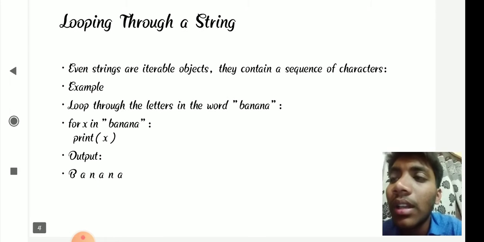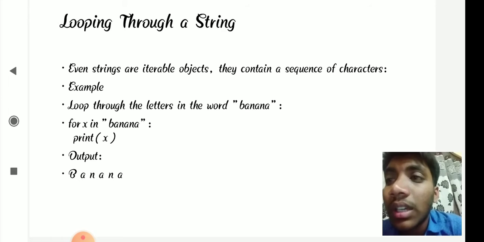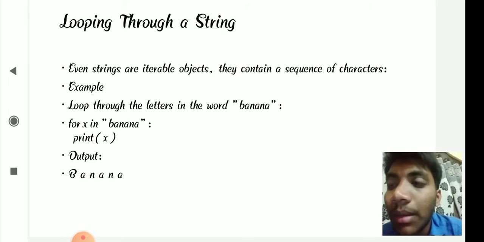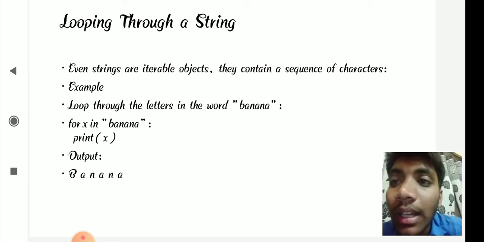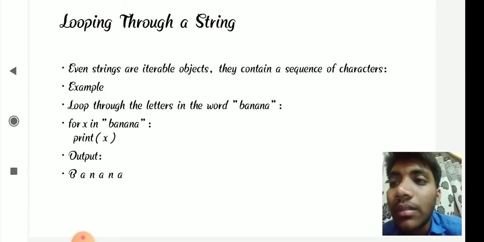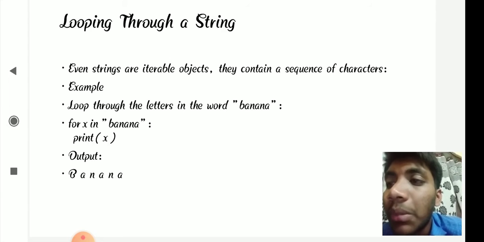Further, we can do looping through a string. Even strings are iterable objects. They contain a sequence of characters. For example, loop through the letters in the word banana. In the word banana, we can print each and every alphabet separately. In this way we use a for loop through a string: for x in banana, print x.